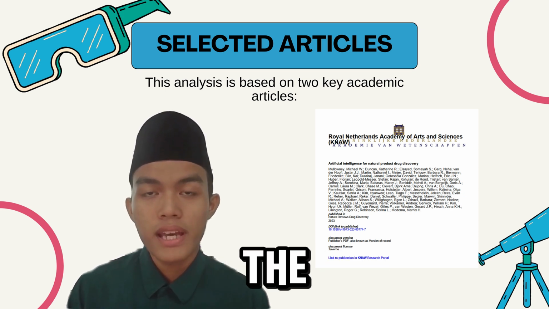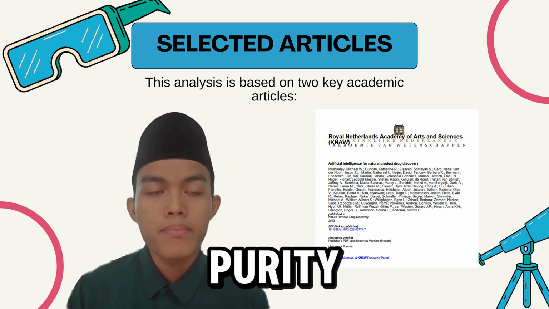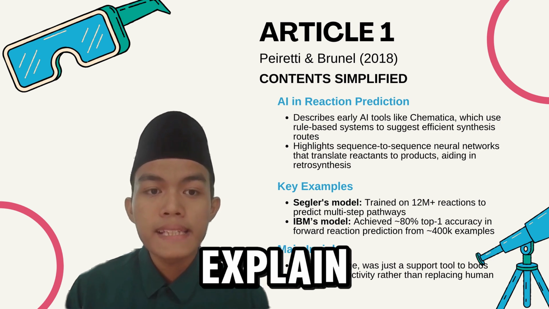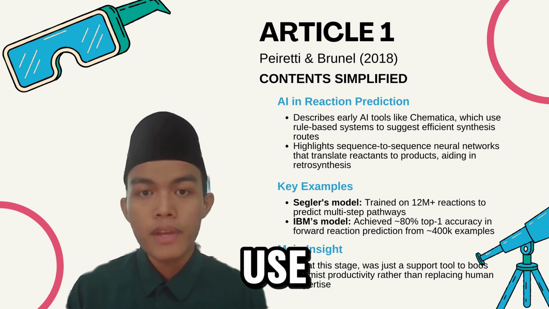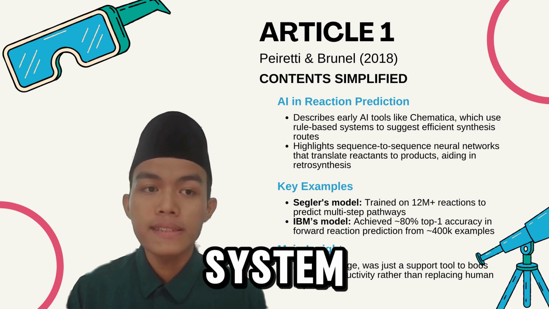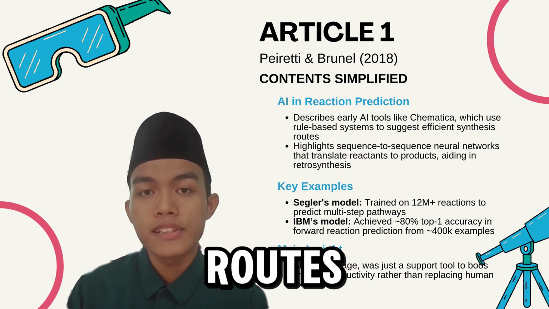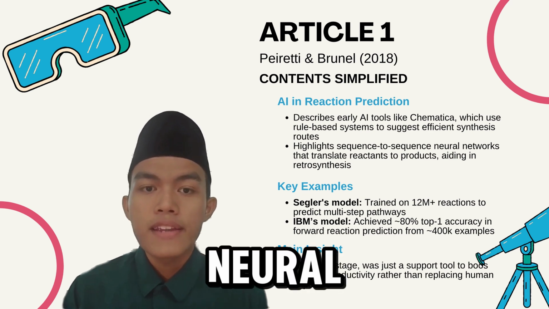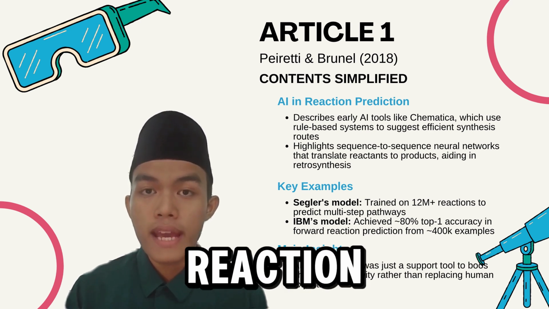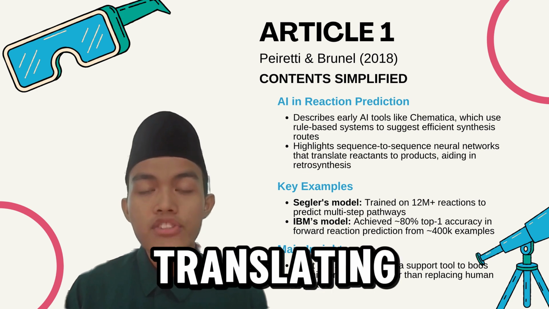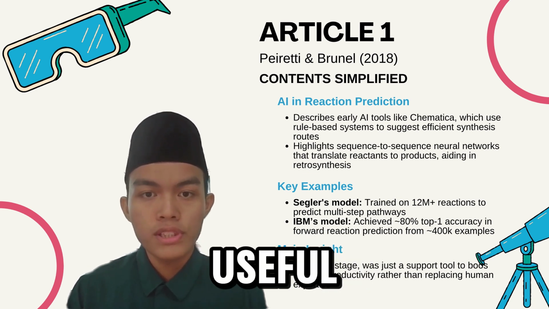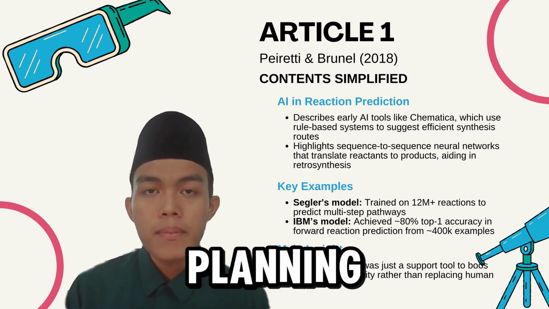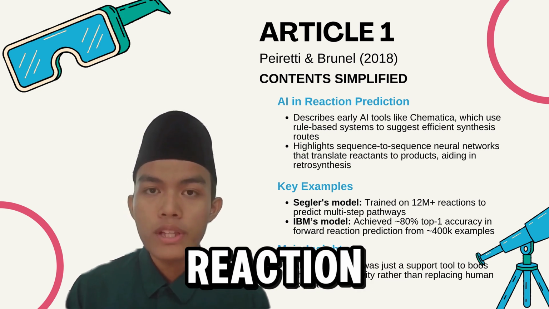Let's first look at the first academic article by Pierti and Brunel 2018. In this paper, Pierti and Brunel explain how tools like Chematica use expert-defined rules and scoring systems to suggest optimal synthesis routes. They also highlight the use of sequence-to-sequence neural networks for predicting chemical reactions, which is essential in translating chemical inputs and outputs, useful for retrosynthesis planning. Retrosynthesis planning refers to a backward reaction pathway.